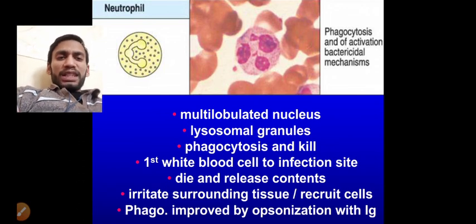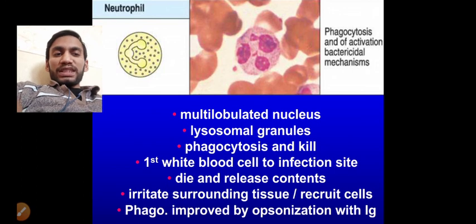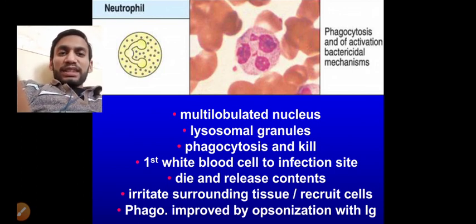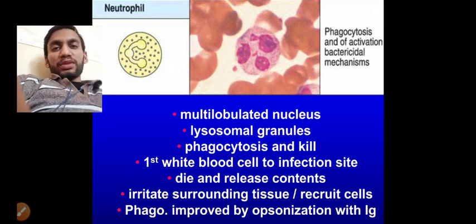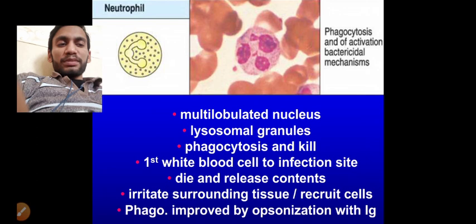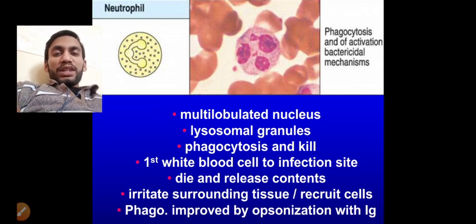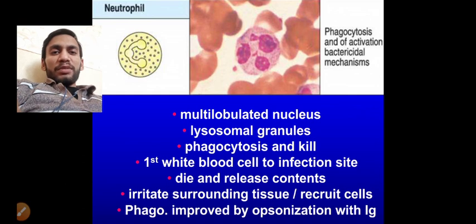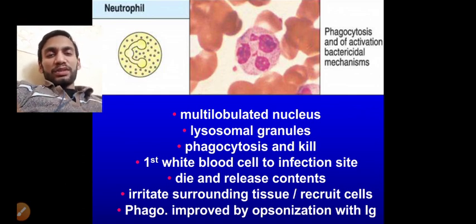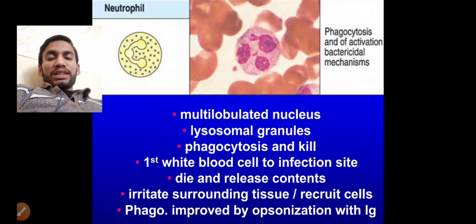Coagulase also. Irritant surrounding tissue recruit cells. Phagocytosis is improved by the opsonization with IgG antibody. For this killing, it is able to respond for those bacteria or pathogens mainly where the antibodies have already opsonized. Opsonization means antibodies engulfing any pathogen, or antibodies surrounding or coating this pathogen.